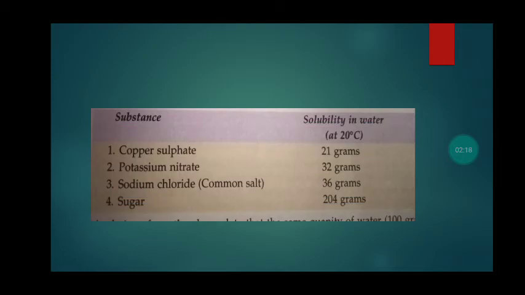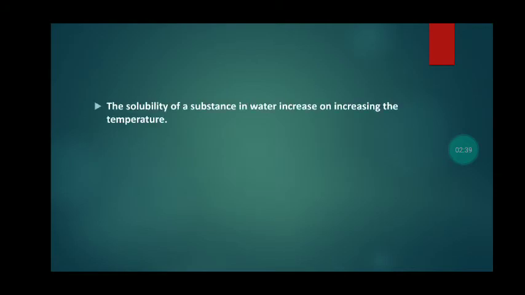You can see here in this picture, at 20 degrees Celsius, 21 gram of copper sulfate dissolves in 100 gram of water. Similarly, 32 gram of potassium nitrate can dissolve in 100 gram of water. Same for sodium and same for sugar. So you can see that the solubility of any substance depends on the quantity. The solubility of a substance in water increases with increasing temperature.